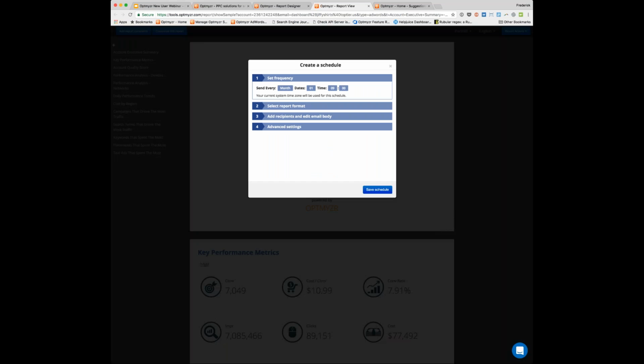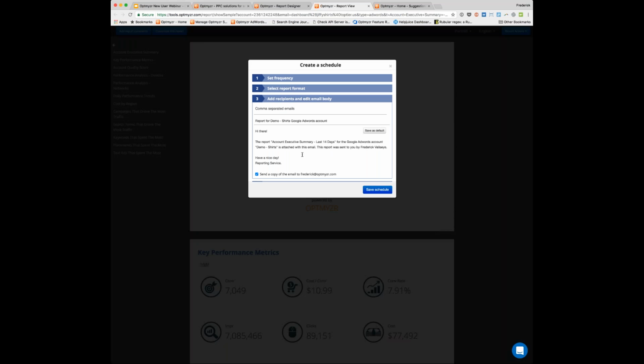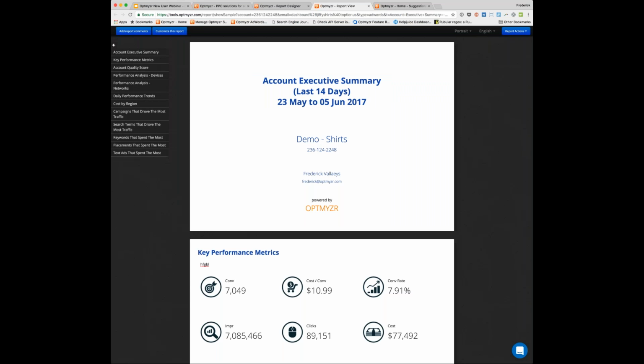Or you can schedule it. A lot of people just schedule it. So they say we're going to send a report every 3rd day of the month, and we want to send it as an interactive link, and we want to send it to these people with this kind of an email message. And that's it. From there, you save it, and now it's scheduled, and it's automatically going to go to the right person on the schedule that you define. Schedule, by the way, can be as often as daily, weekly, monthly. And when it's monthly, it can be several times throughout the month. So that's how all of that works.